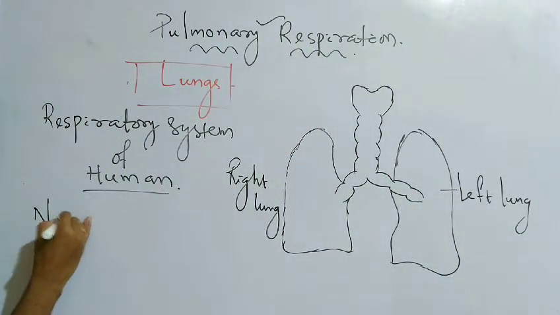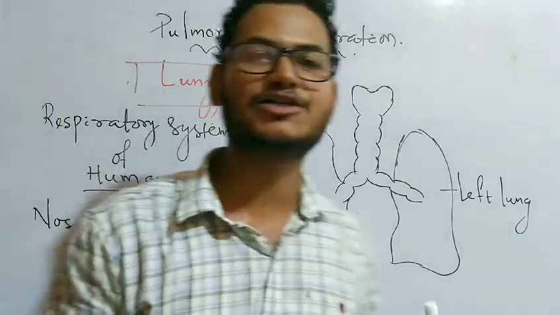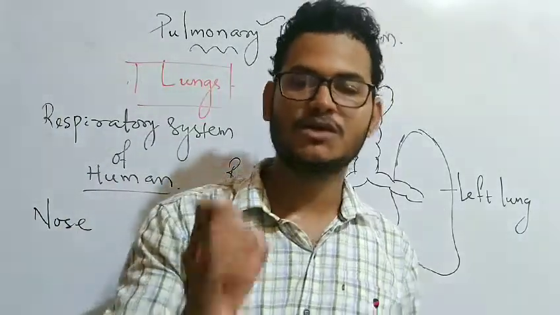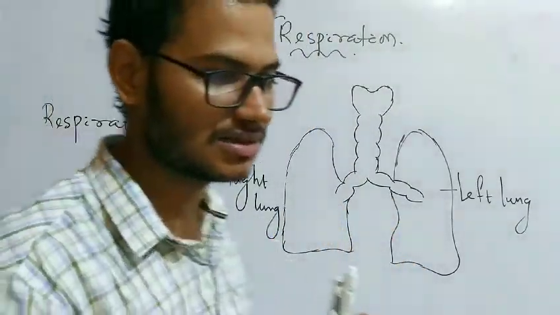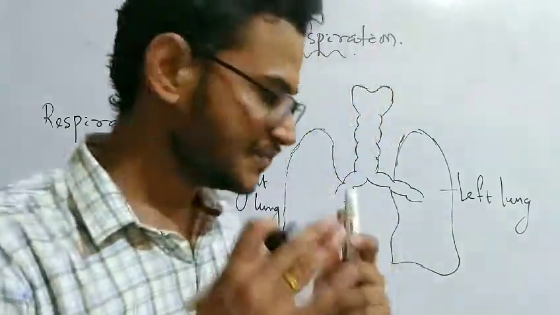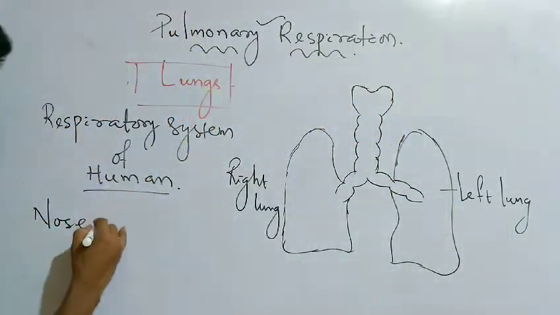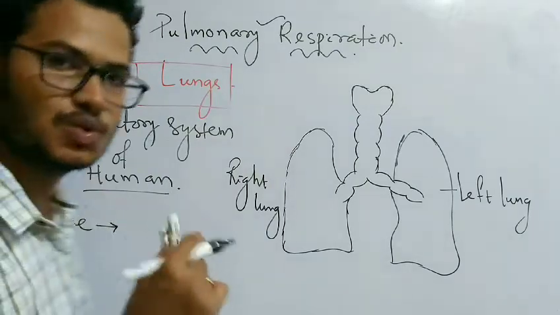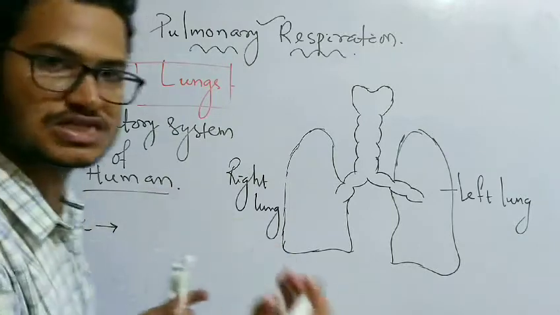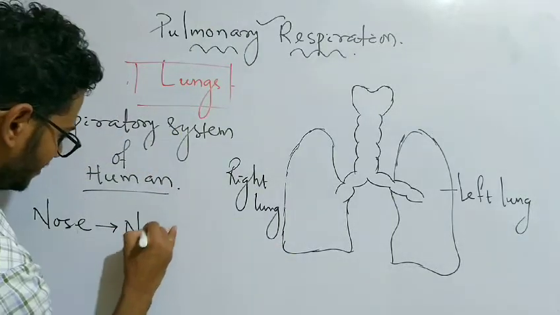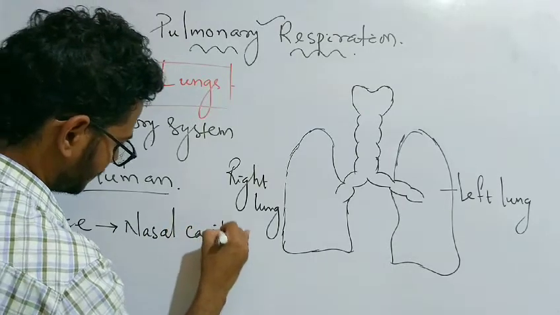So we will start with the nose. Remember, the nose is the part of our respiratory system which we can see. It is the external organ, the only part of the respiratory system that we can see. From the nose, through the two nostrils, the air goes inside to the nasal cavity.